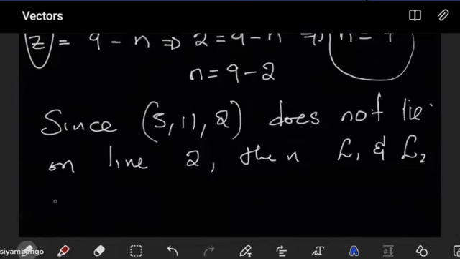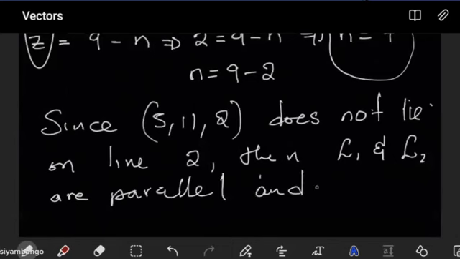So we say they are parallel. We saw that earlier. They are parallel and distinct. By distinct, I just mean different. So we can say they are parallel and distinct, or they are parallel and they do not intersect anywhere at all. So this is how we discuss the intersection of two lines if they are parallel, and we want to see if they intersect or they do not intersect.